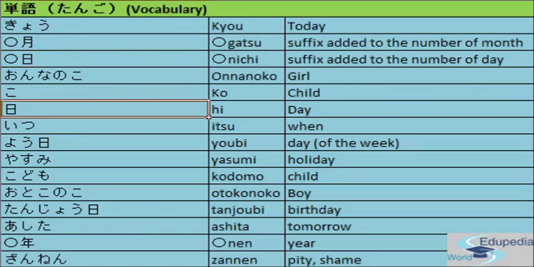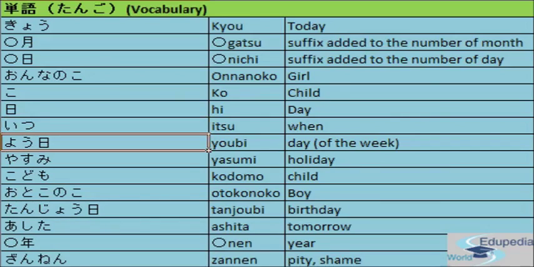Well, for suffix it takes the pronunciation nichi, but when it is not treated as a suffix it becomes he, meaning day. Clear? The next word is itsu. Though it is written as itsu, it should be pronounced as itsu, meaning when.